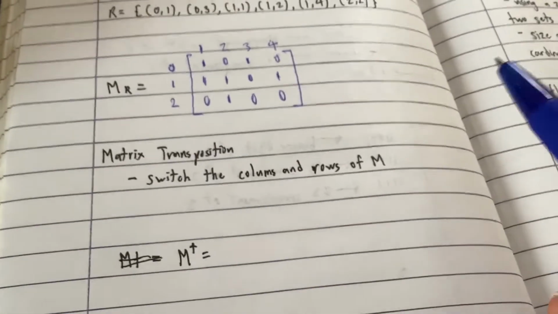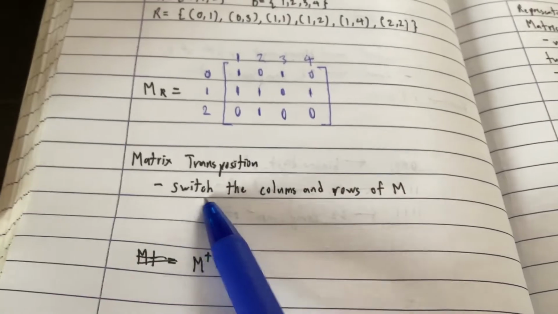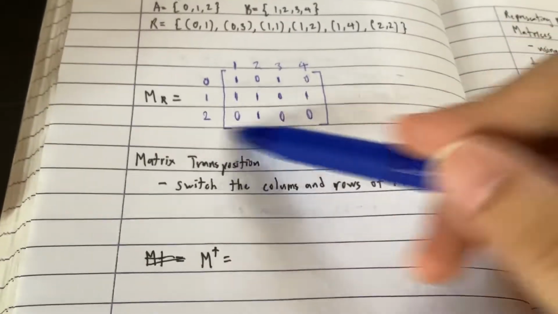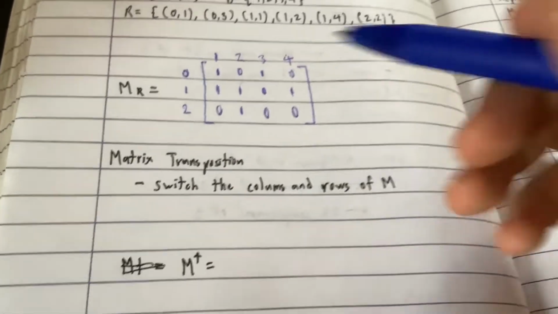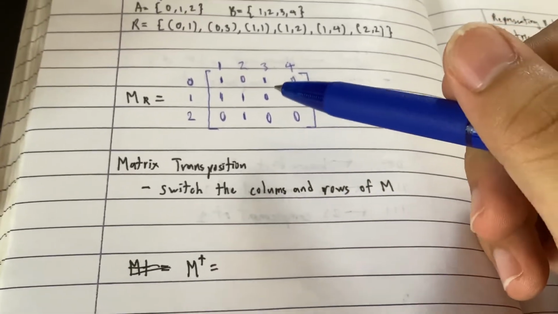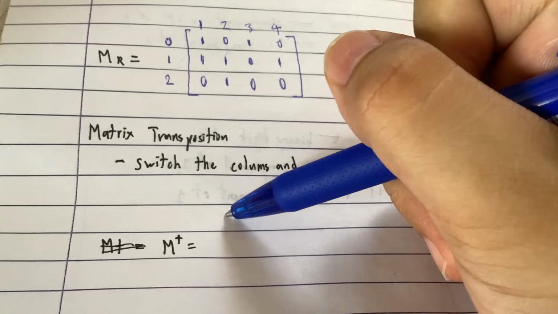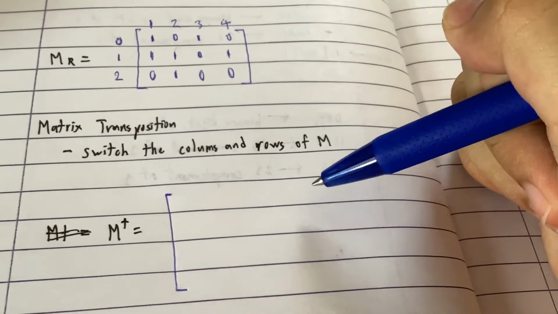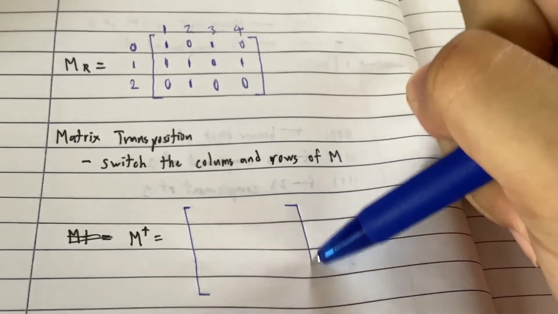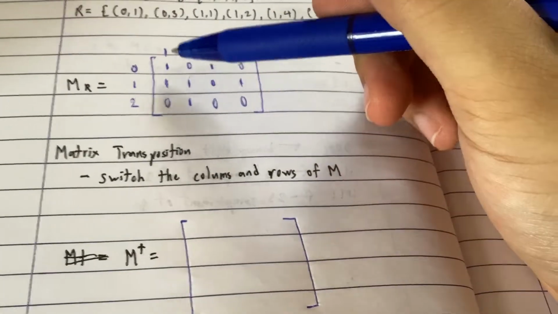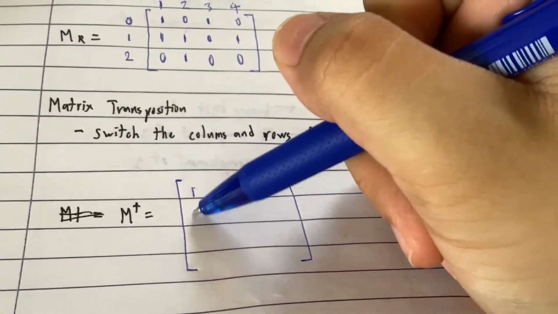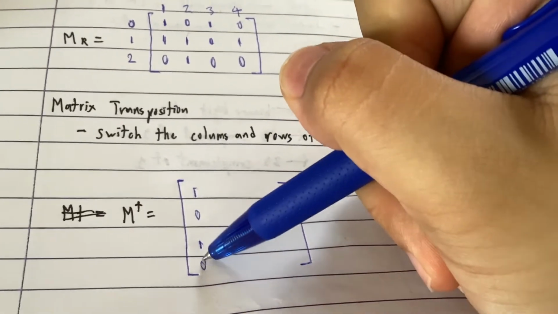Okay, so next we have matrix transposition. It is very simple. You basically just switch the columns and rows of your matrix M. So we'll take this matrix as our example. Let's draw our matrix. We know the first row is 1, 0, 1, 0, so we write it as a column: 1, 0, 1, 0.